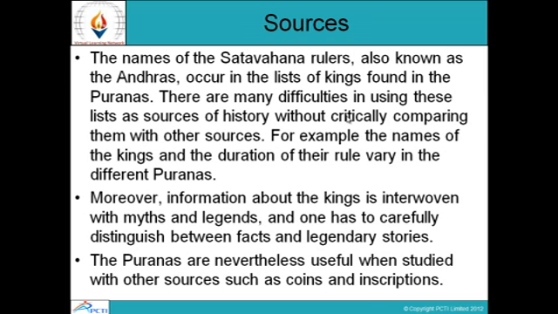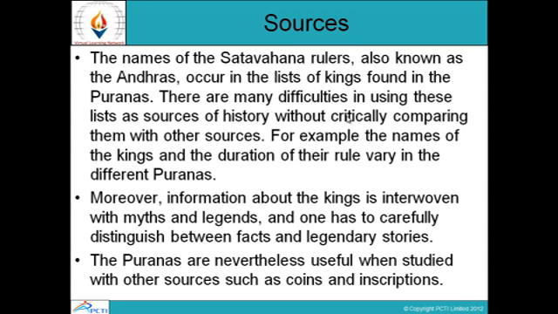Sources. The names of the Satavahana rulers, also known as the Andhras, occur in the list of kings found in the Puranas. There are many difficulties in using these lists as sources of history without critically comparing them with other sources. For example, the names of the kings and the duration of their rule vary in the different Puranas.